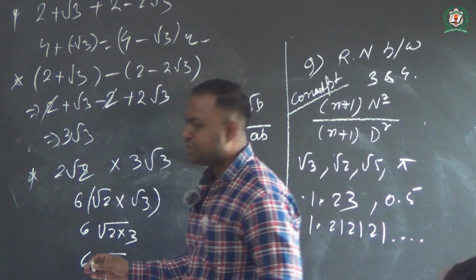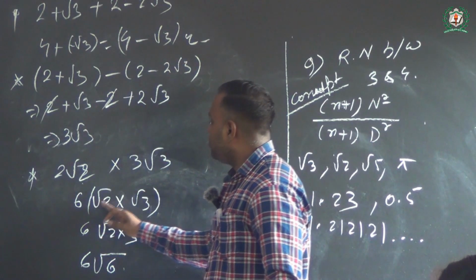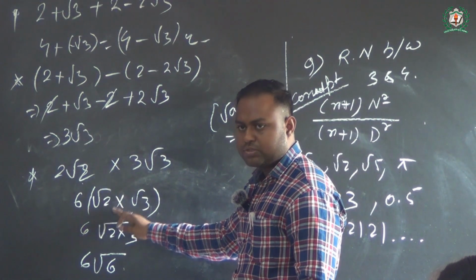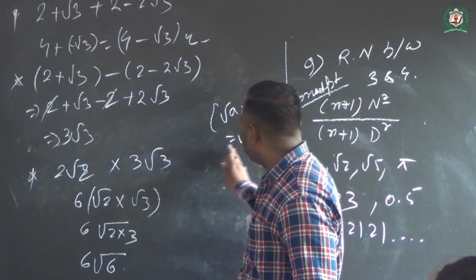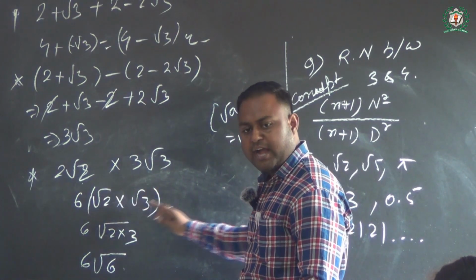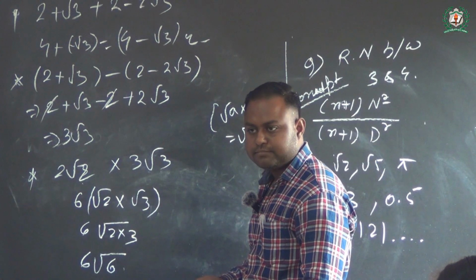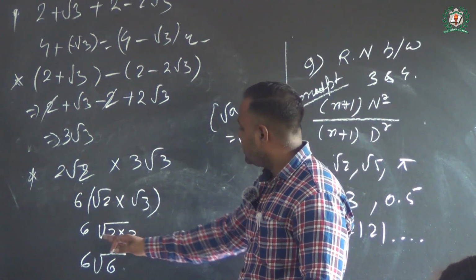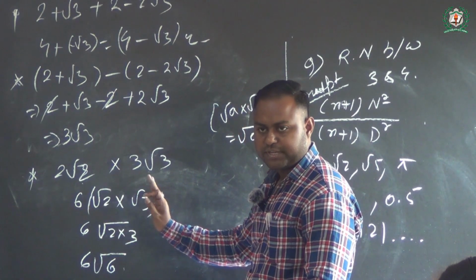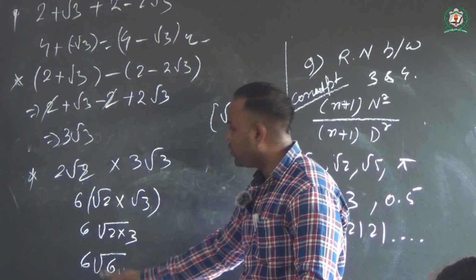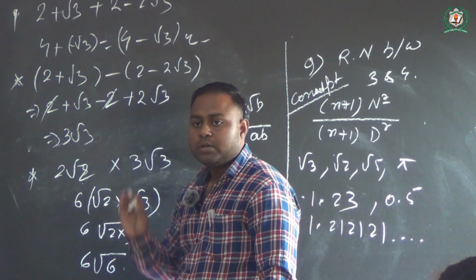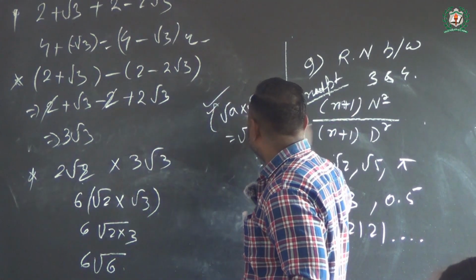Please everybody, see once here. Root 2 cross root 3 satisfies the condition of under root ab. Here a is your 2 and b is your 3. Is that clear, class? That becomes under root 2 cross 3, so it gives root 6. Why are these kinds of questions important? Because we are applying these rules.